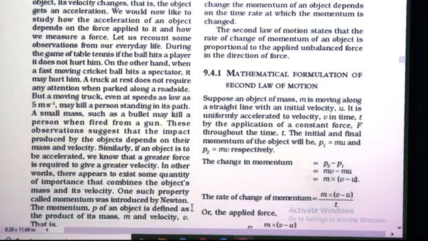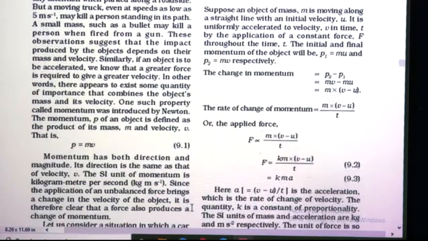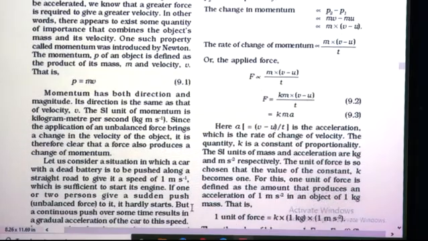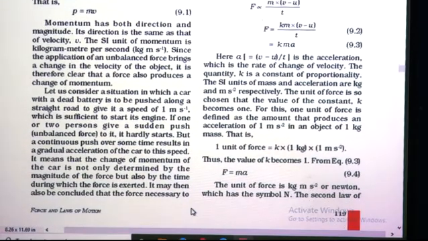The momentum, denoted by the symbol P, of an object is defined as the product of its mass and velocity. So what is momentum? It is the product of mass m and velocity v. Product means multiplication. So we get this mathematical formula, P is equal to mv, where P is the momentum, m is the mass and v is the velocity.